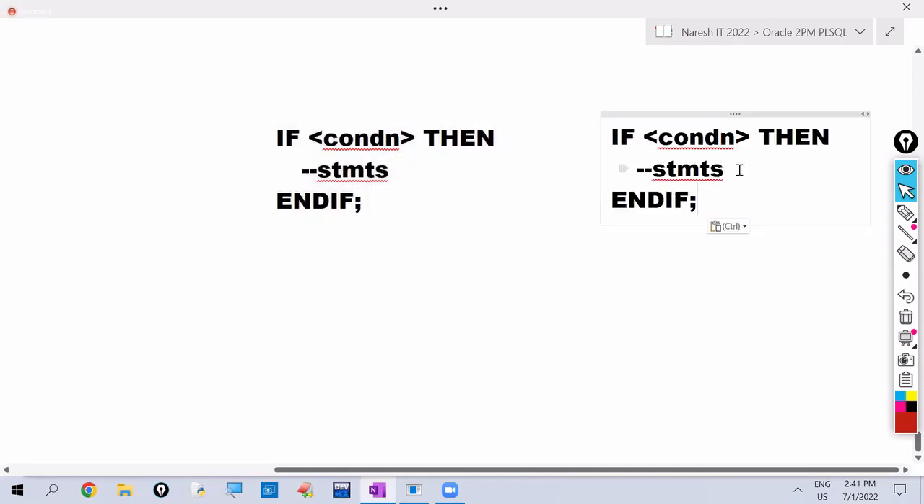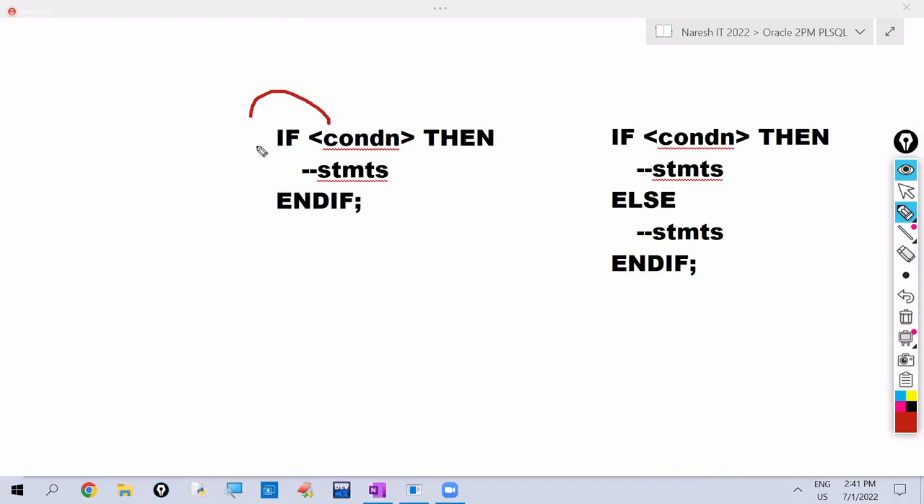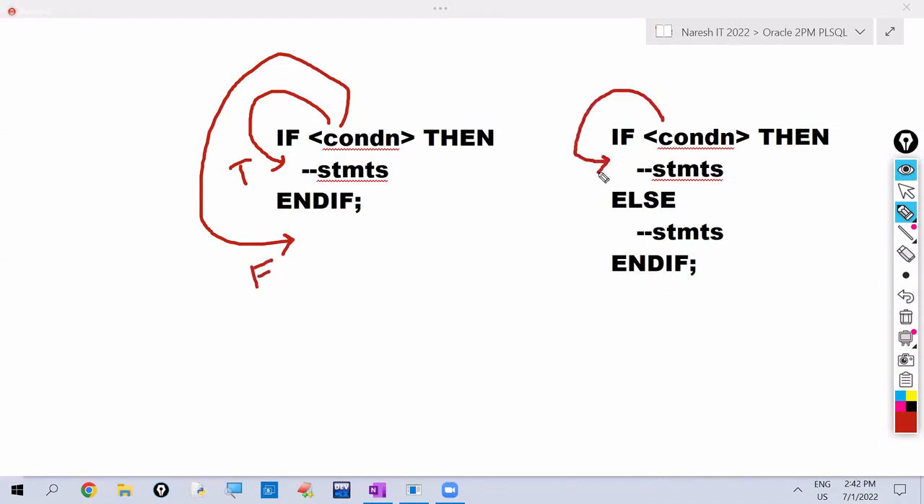And what is the syntax of if then else? This is the syntax of the if then else control structure. So here if this condition is true, it executes the statements. If the condition is false, it will not execute the statements. Here if the condition is true, it executes the if then statements. If the condition is false, it executes the else statements.